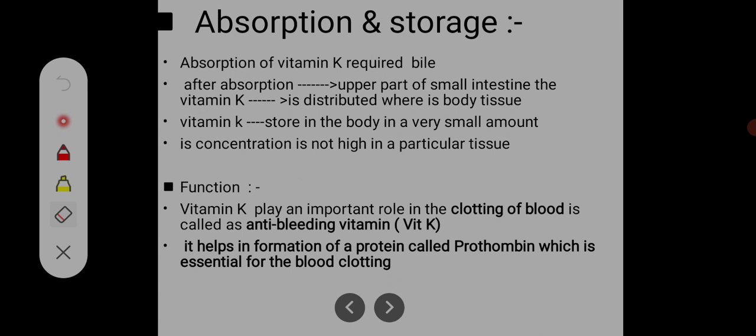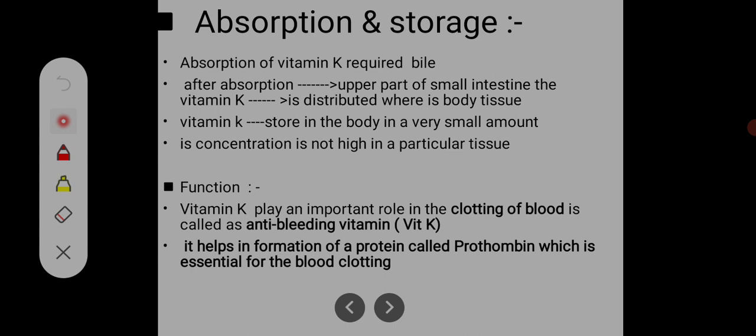Then absorption and storage of vitamin K. For absorption, bile is required, because this is fat soluble and absorbed along with fat. After absorption in the upper part of the small intestine, vitamin K is distributed to body tissue.